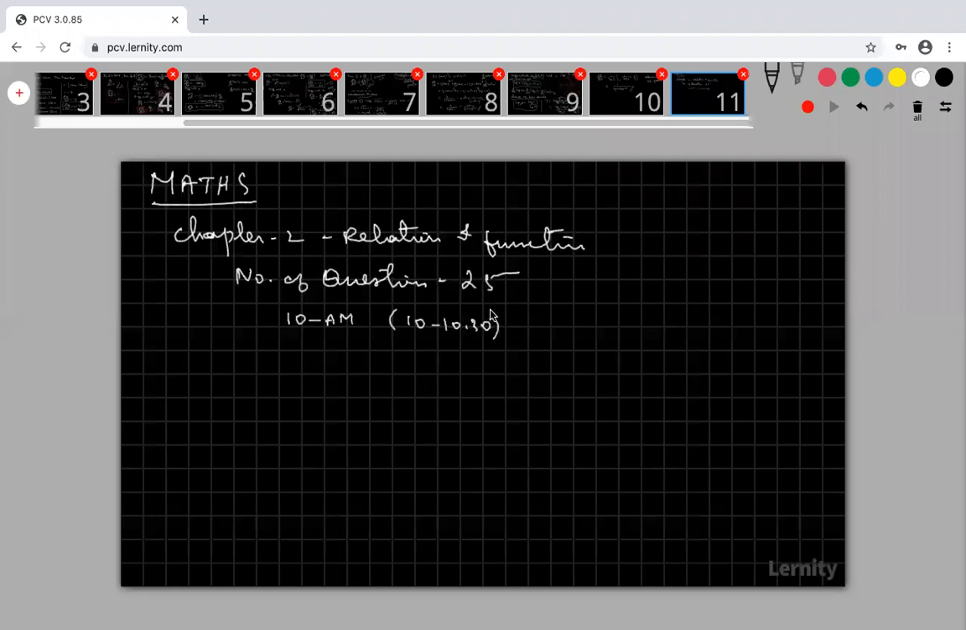I think nobody got full marks in the previous test, but the previous test was very simple, with a simple topic, set theory. This is also a very simple topic, relations and functions. Only NCERT based questions, NCERT level questions only.